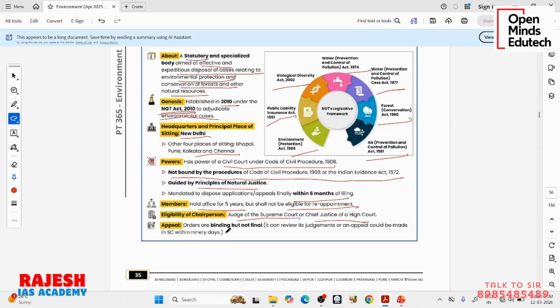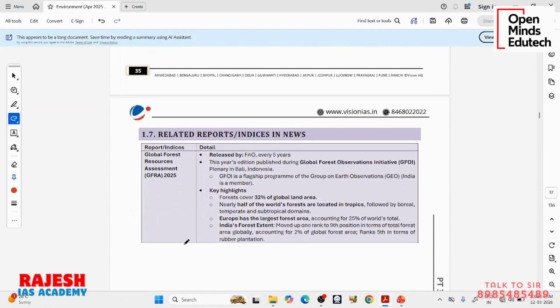So, orders of NGT are not binding. It can review its own judgments, or if you are not satisfied with NGT, you can appeal to the Supreme Court. Okay, but practically the Supreme Court guides everyone: you first go to the High Court and then come to me. But if you talk strict rule for NGT, then you can go to the Supreme Court.